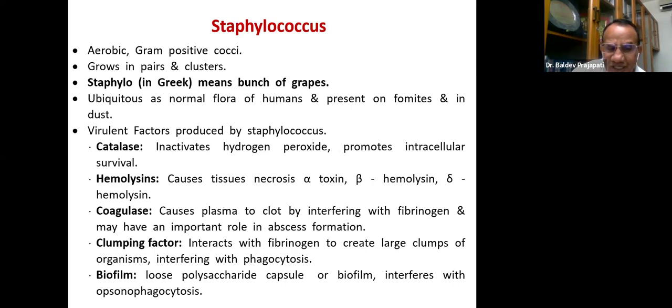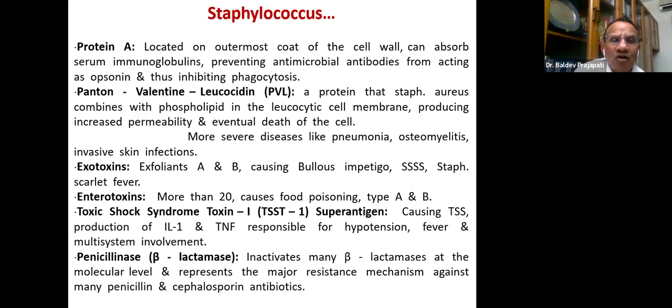So if you have an understanding of these toxins, your choice of drug will be very appropriate. I may not go into all the toxins, but please remember what I was talking about, Panton-Valentine leucocidin, the PVL toxin. It's a protein that Staphylococcus aureus produces, which combines with phospholipid in the leukocyte cell membrane, producing increased permeability and death of the cell. Therefore, there is a drop in leukocytes. In short, it causes lysis of the leukocytes, and more severe disease like pneumonia, osteomyelitis, and invasive skin infections.